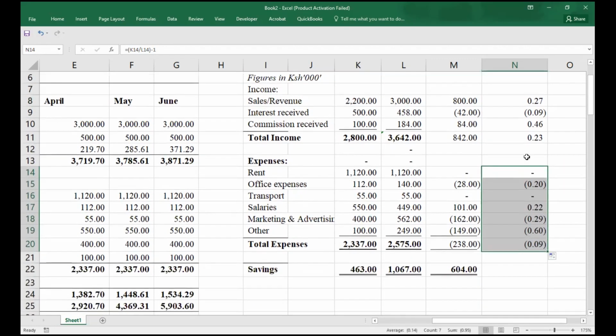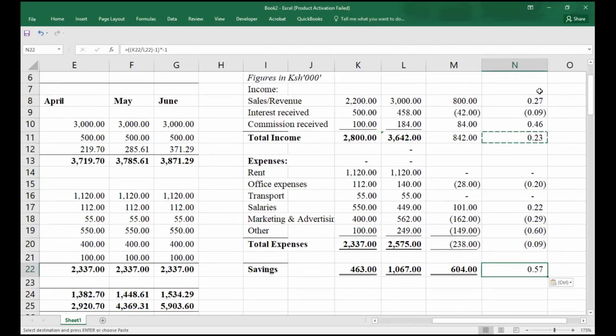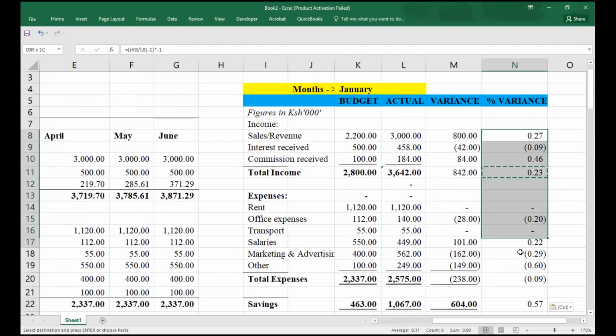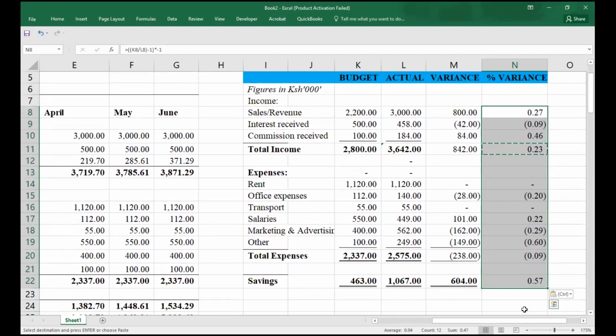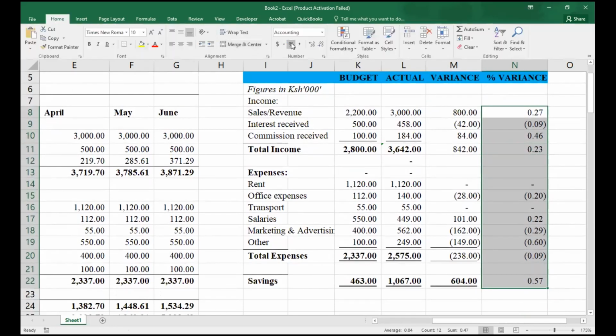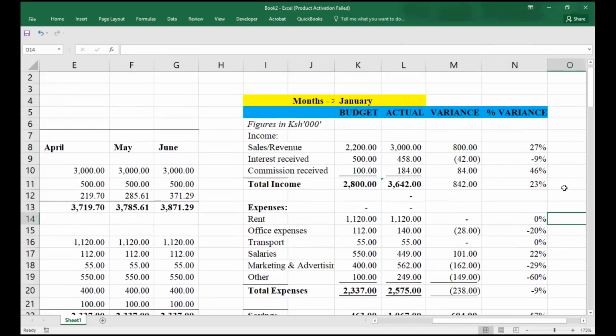So for revenue, it will just be the same. Then remember, all these are in percentages, so I'll just do percent. We are having our data here.